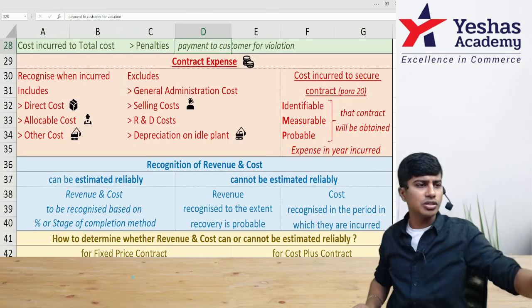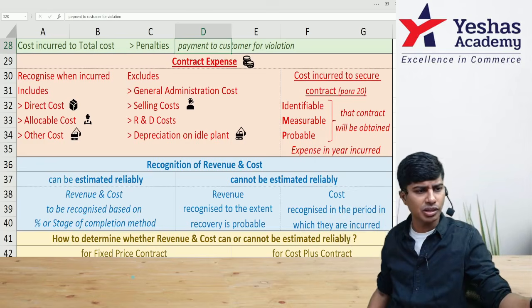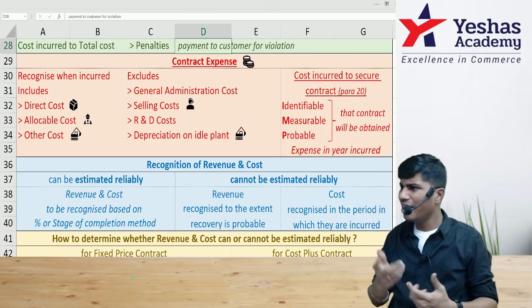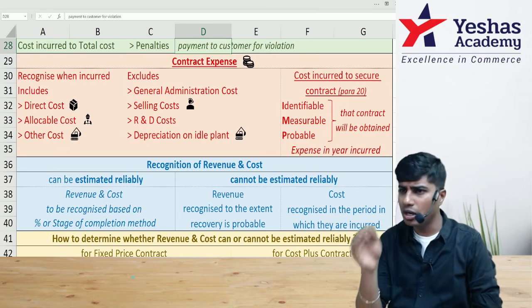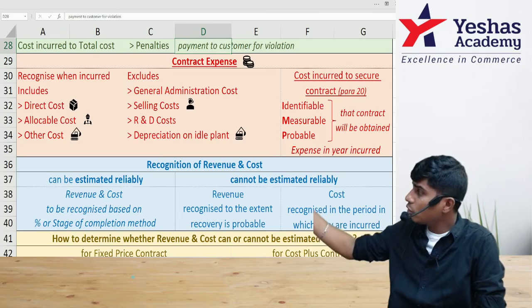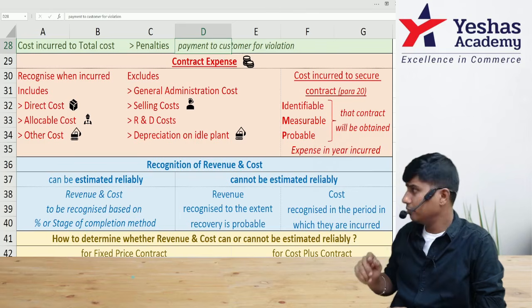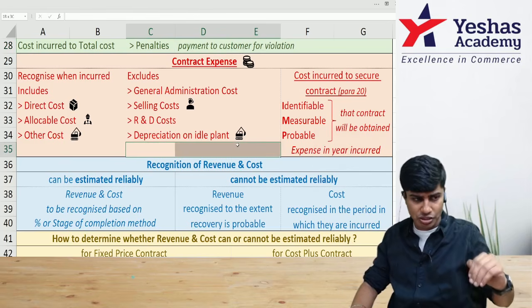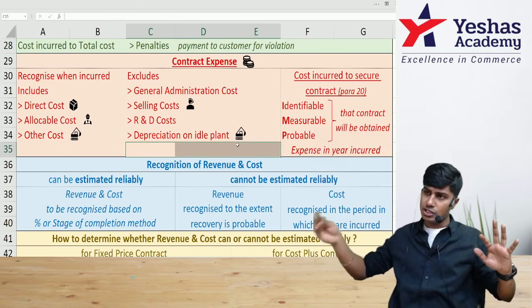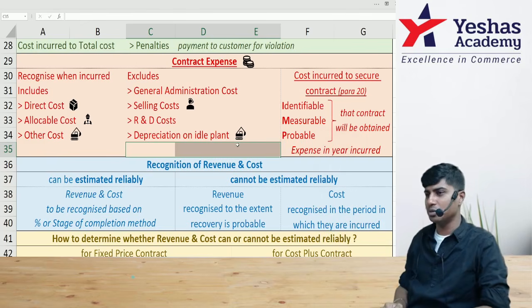Thirdly, any other cost. Let's say I have one machine which I'm using for all the construction sites together. Based on the time usage, I'll allocate that overhead expenditure. That is depreciation on that machine or repairs and maintenance of that machine. That also becomes part of my contract expense. Are you getting it? However, if that asset that we have, which is charged to depreciation, is idle, meaning that asset is not used in construction site, then the depreciation cannot be added to the contract expense.